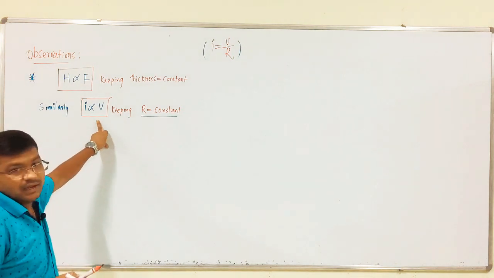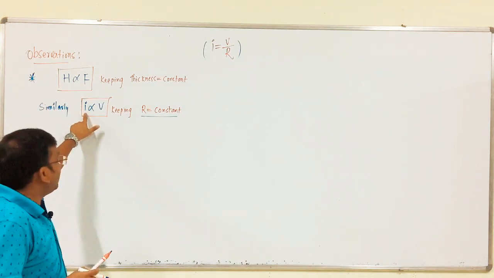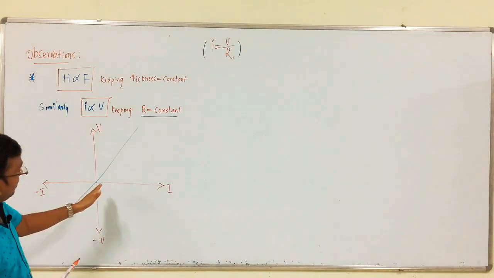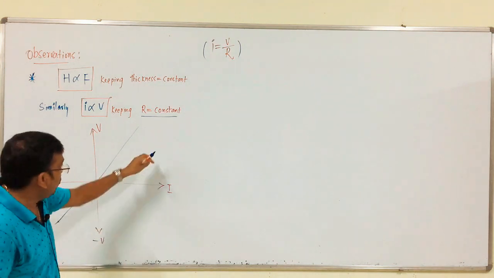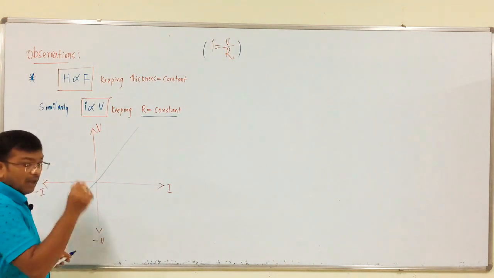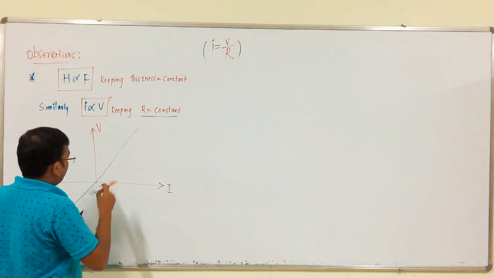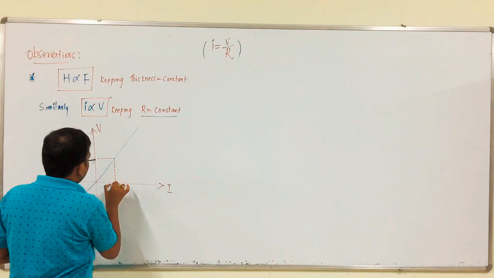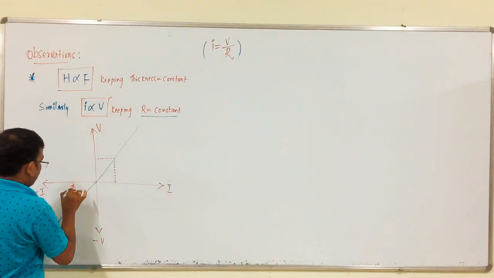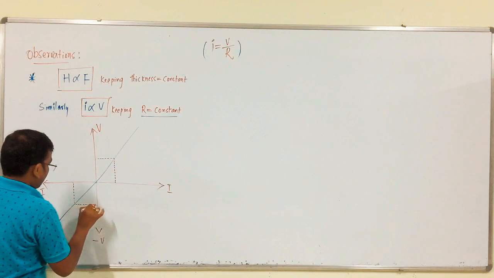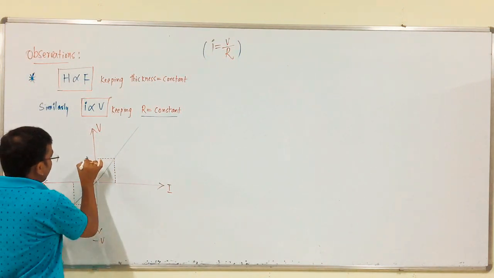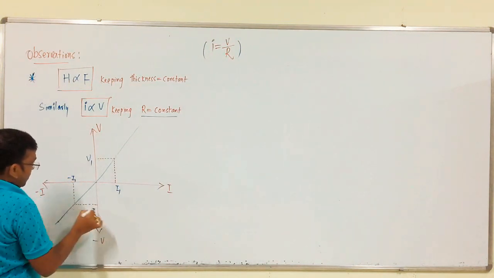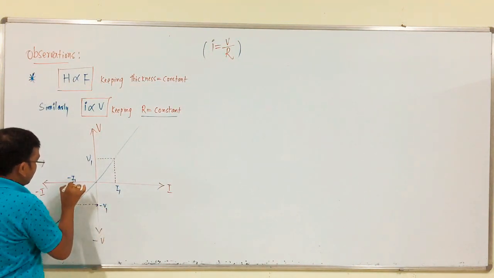Then what is the characteristic of this current and voltage by using Ohm's law? This is the actual characteristic. It should be present in the first and third quadrant. I will tell the reason. So, if we consider, for example, this is V 1, this is I 1, here it is minus I 1, this is minus V 1.